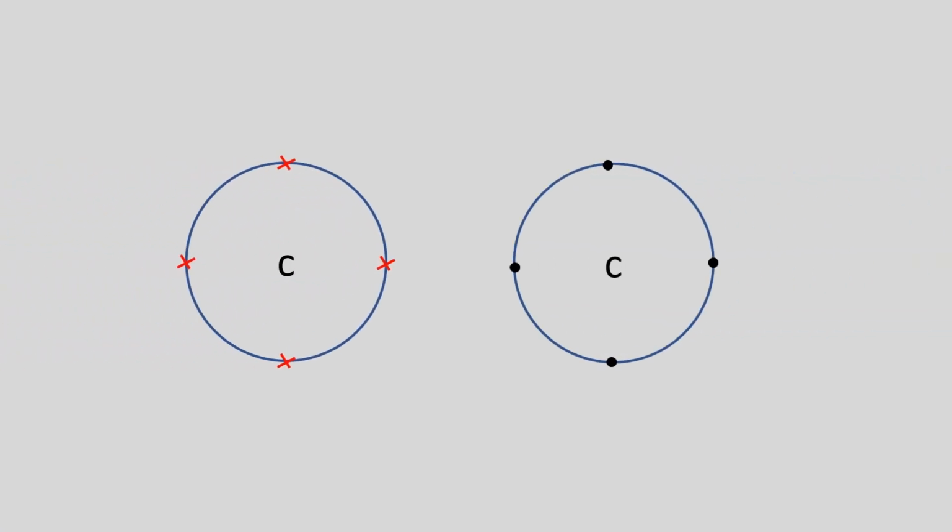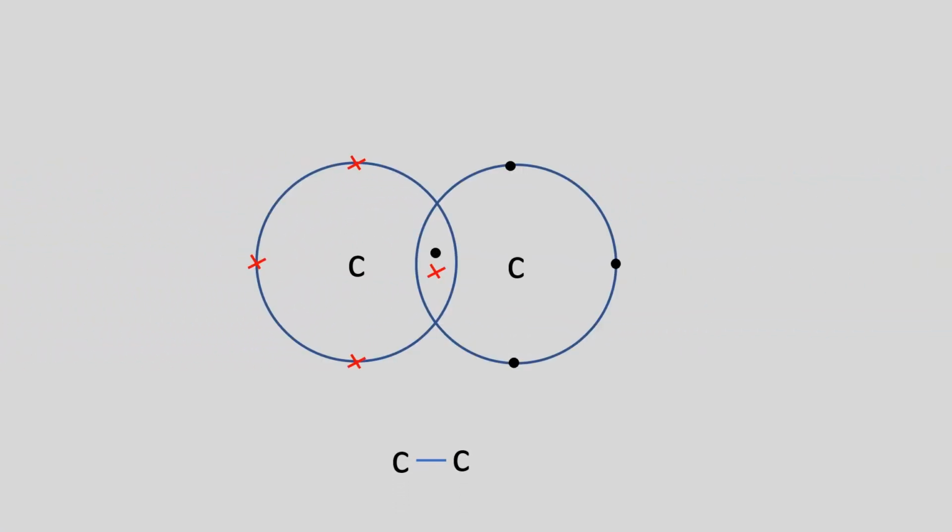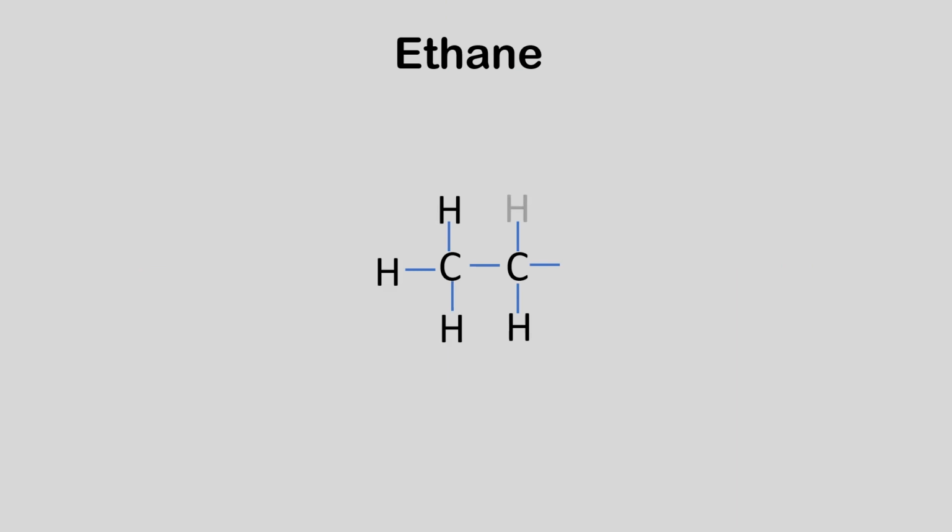Two carbon atoms can also bond to form a carbon-carbon single bond. This gives rise to the next alkane in the line, that is ethane. Ethane has 6 hydrogen atoms surrounding 2 carbon atoms.